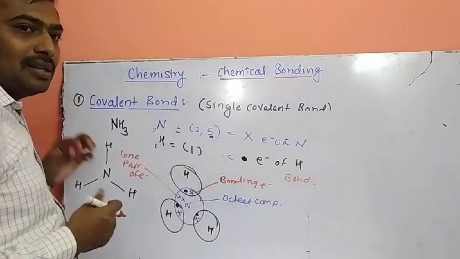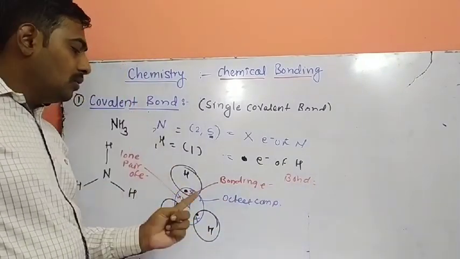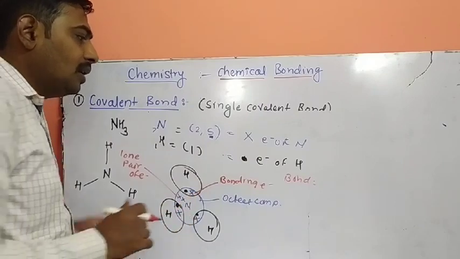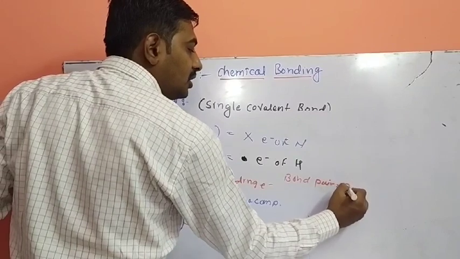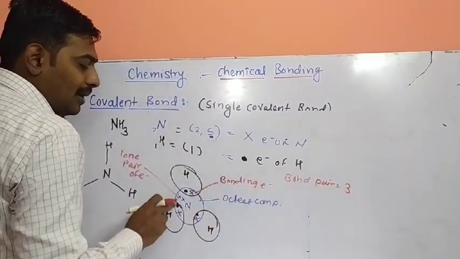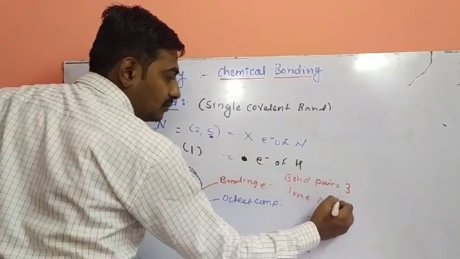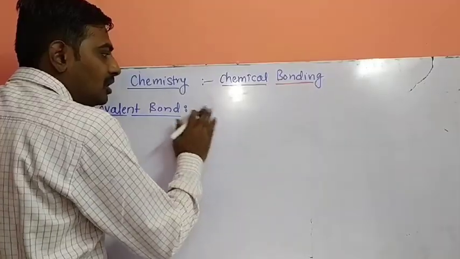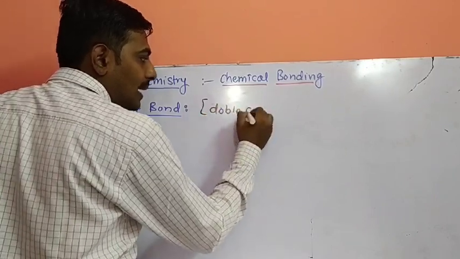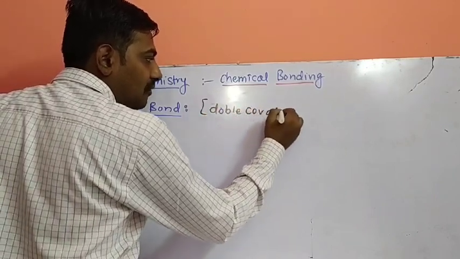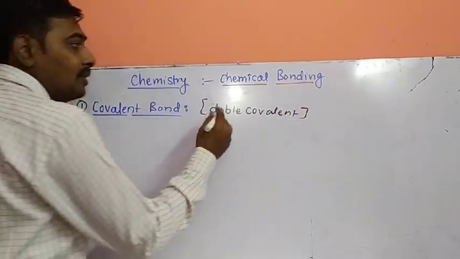So how many bond pairs are present? So this is 1 pair. Pair means 2. 1 pair, second pair and third pair. How many bond pairs? 3 bond pairs. 1, 2, 3. How many lone pairs? Only 1 lone pair. Covalent bond is formed. A double covalent bond is formed by mutually sharing of 2 electrons between similar or dissimilar atoms.